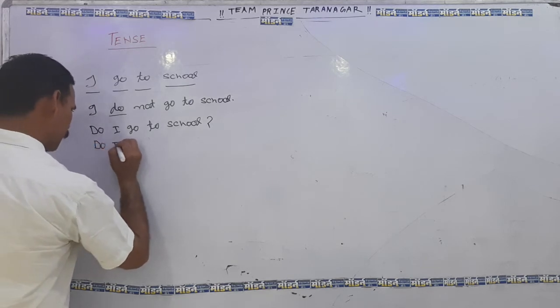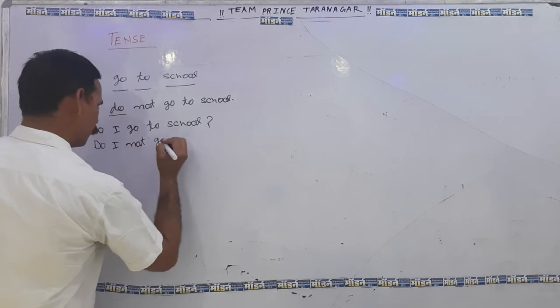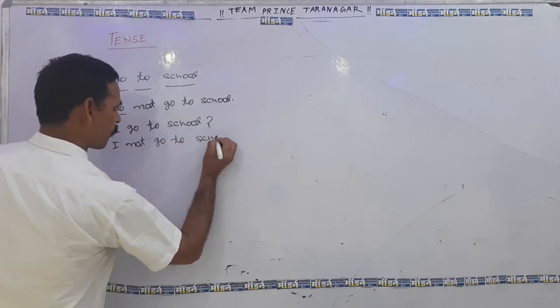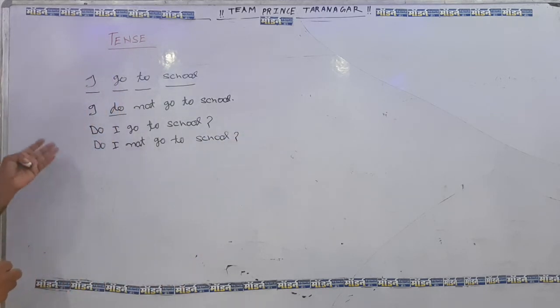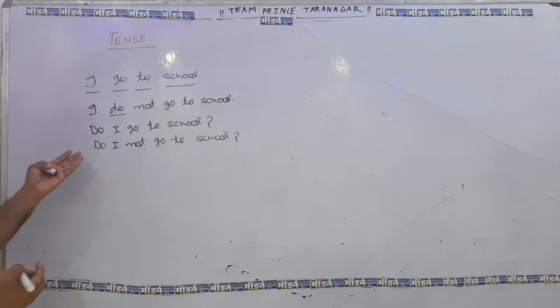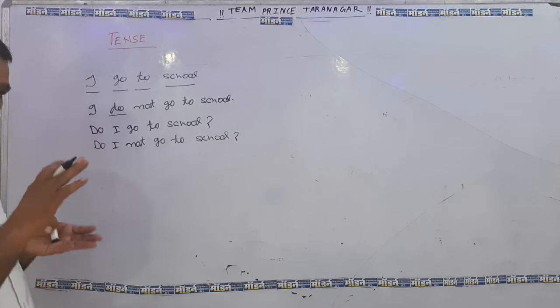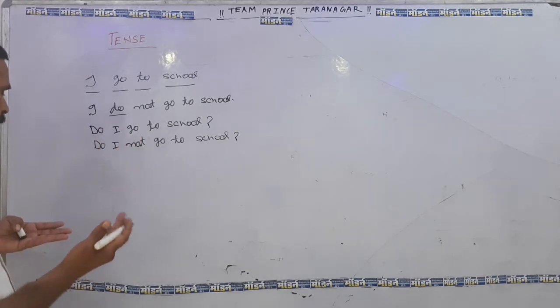Do I not go to school? Then we can say, we also write this, don't I go to school? In the contracted form, don't, do not, don't I go to school. We can also say like this.